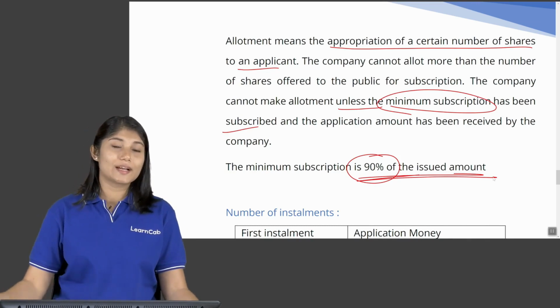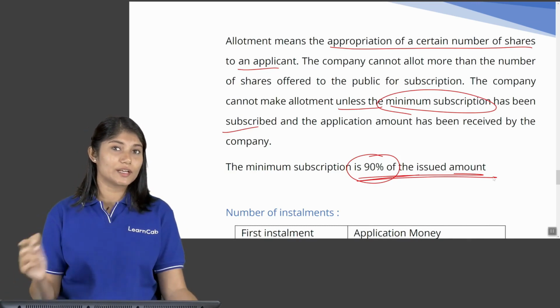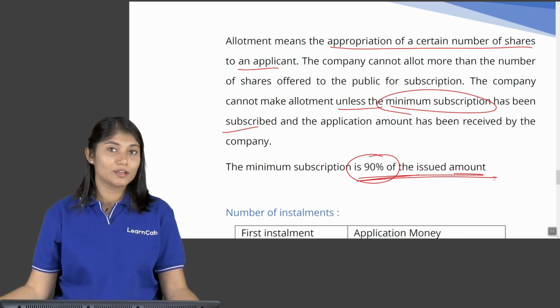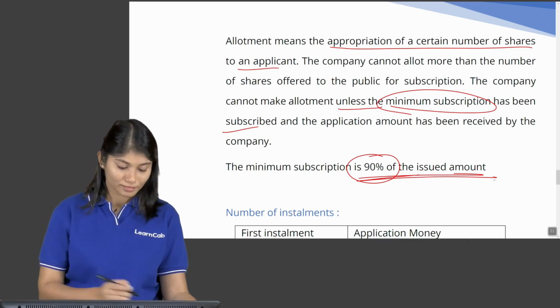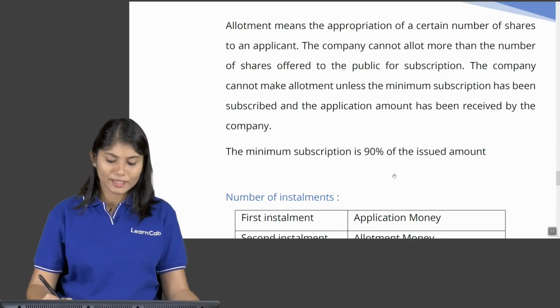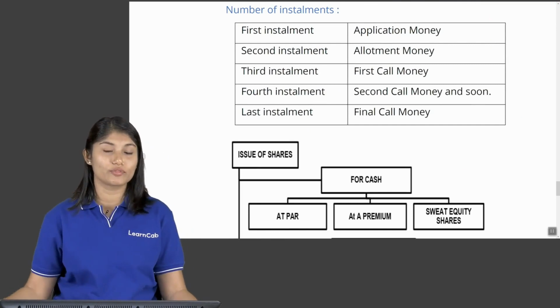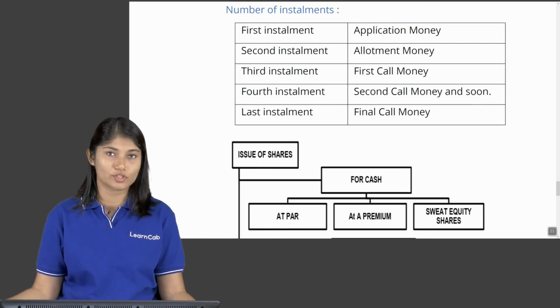Meaning to say at least 90% of the entire issued amount has to be subscribed. If it is not, they cannot go ahead with the allotment procedure. All right. Now, what are the different types of installments that can be there in the case of issue of shares? Different types of installments.